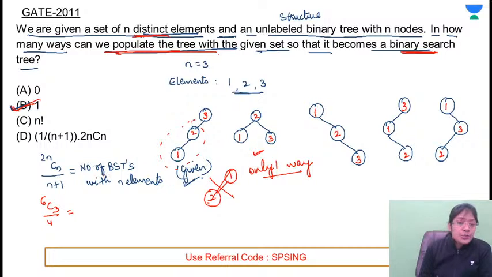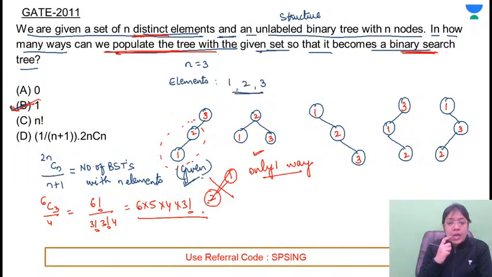Now if you substitute the values here, this comes out to be 6 factorial over 3 factorial, 3 factorial and 4. 6 into 5 into 4 into 3 factorial. This comes out to be 5, right? So 3 into 2 into 3 factorial into 4.